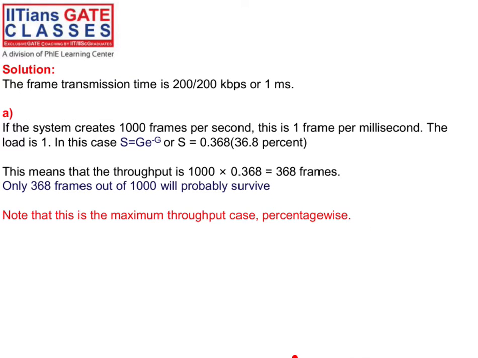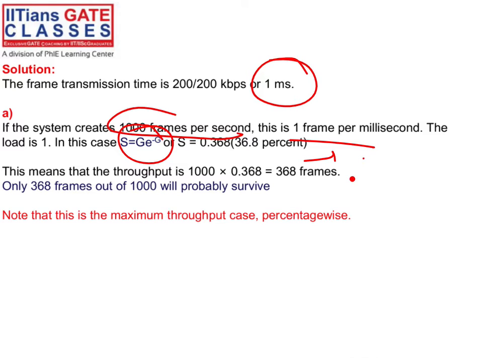See the answer for 1000 frames. In pure Aloha, only when the channel load is 1/2 do we achieve the maximum throughput. Here, your transmission time is 1 millisecond for one frame, and if we have 1000 frames per second, that is 1 frame per millisecond. Apply the inputs in that formula and the output will be 36.8%, right? It means if 1000 frames are there, probably 368 frames survive without suffering from collision. That is the maximum throughput.